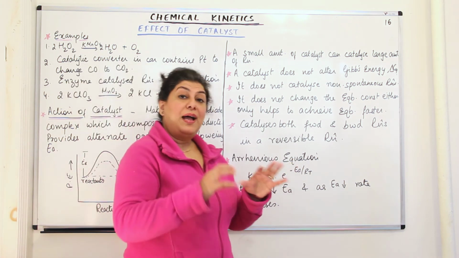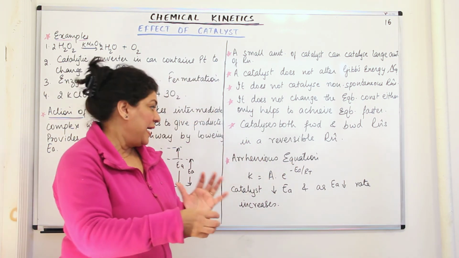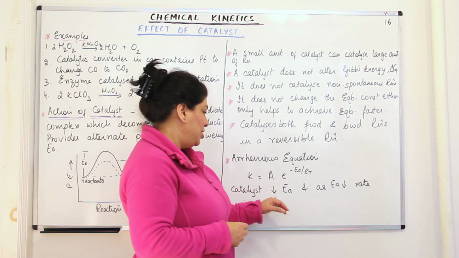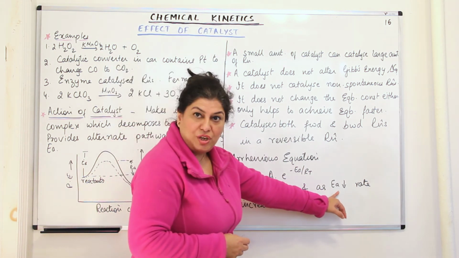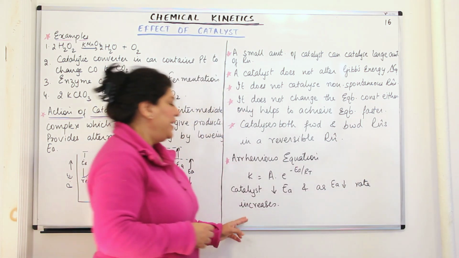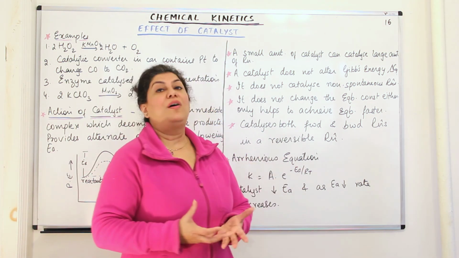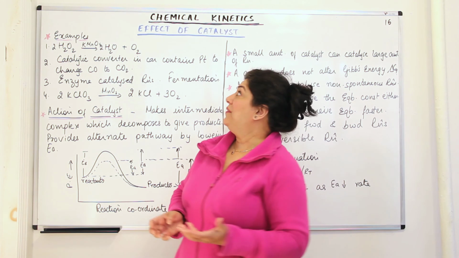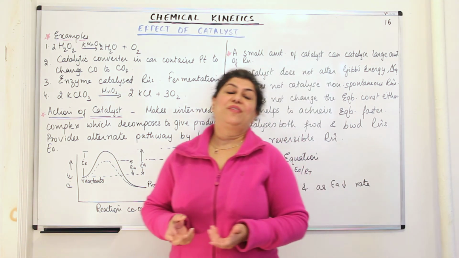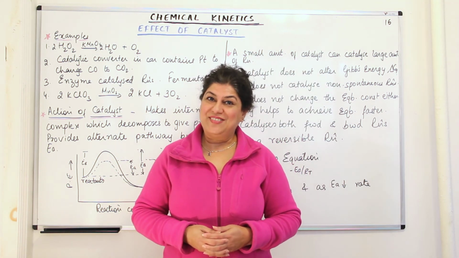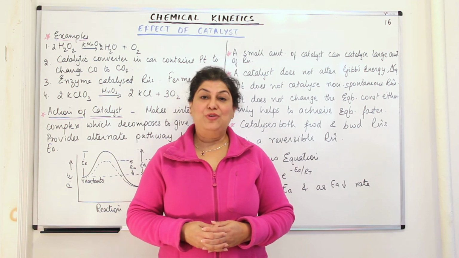So the addition of a catalyst to a reaction decreases the activation energy, and as the energy of activation decreases, the rate of the reaction increases. So this is the role of a catalyst in a chemical reaction, or the effect of a catalyst in a chemical reaction. I hope you found it helpful and you understood it.